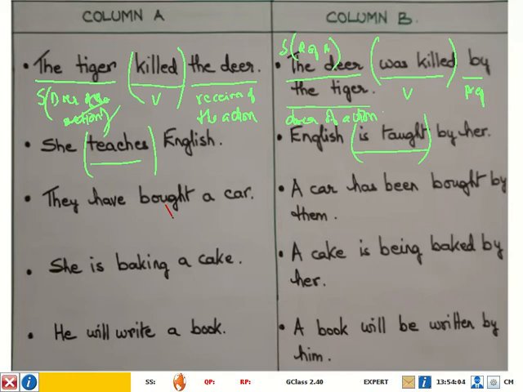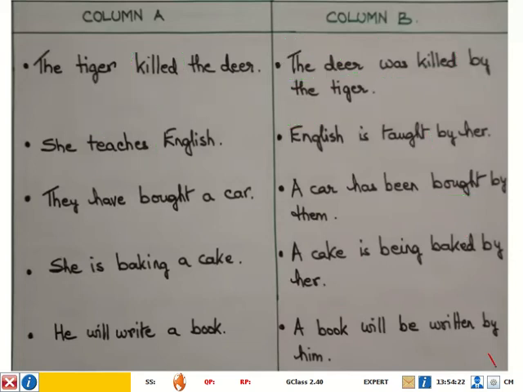The meaning is the same. The doer and receiver are the same. But the position of the doer and receiver is different. Okay, and the structure of the verb has become different. Okay, so we will look at the next.